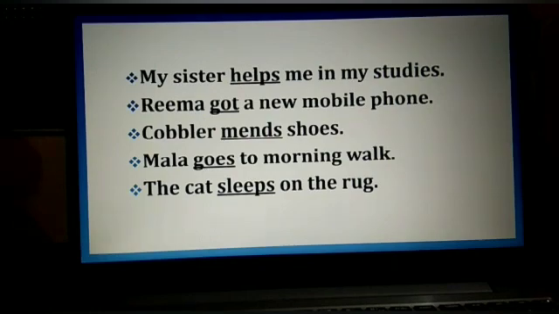Now when you see all these examples, you have understood that all these are action words, and without these verbs there cannot be a sentence, or there is no existence of a sentence. I again tell you, see, my sister helps me in my studies. Suppose there is no verb, then how can we read the sentence, my sister me in my studies? We cannot understand the meaning, because if there is no verb, the sentence is meaningless, or there is no existence of a sentence.